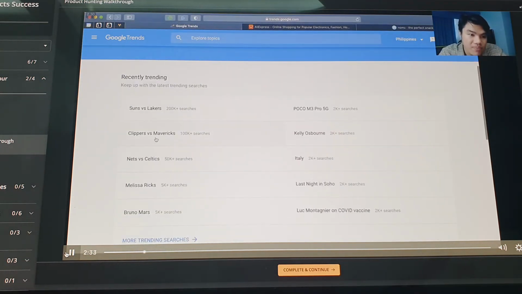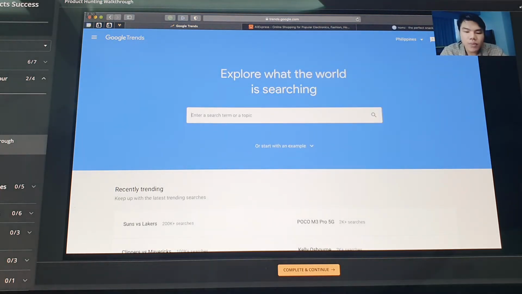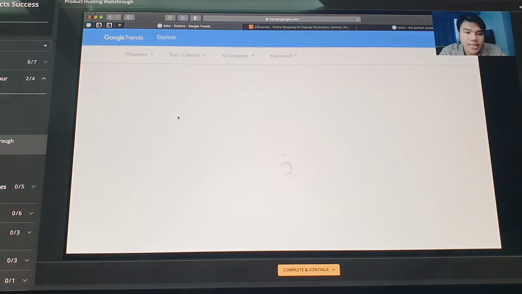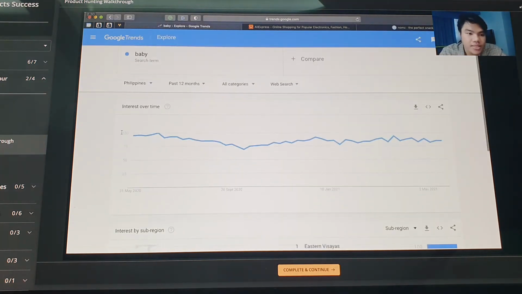For example, these are the trending topics in the Philippines right now. Mostly it's sports, people's searches are sports. But I want to teach you everyday markets. One of the everyday markets, which we have discussed before, is the beauty industry. You will see the trend of beauty, and it's always evergreen. So how can we qualify that it's evergreen? This is what we see in the trend line when we have an everyday market.